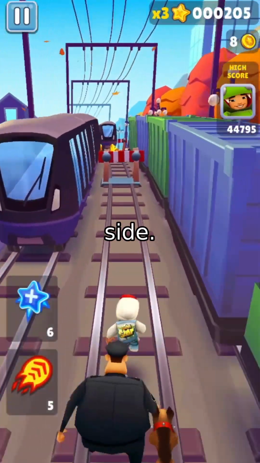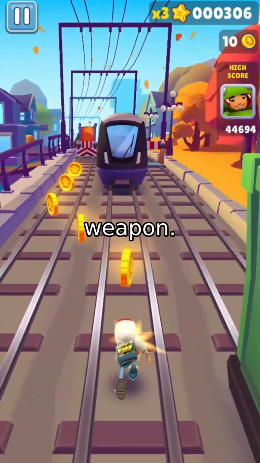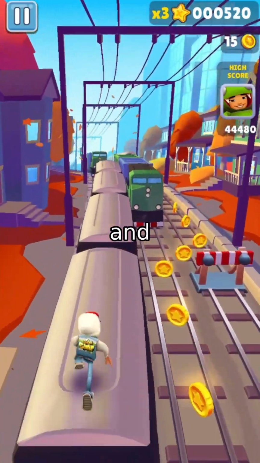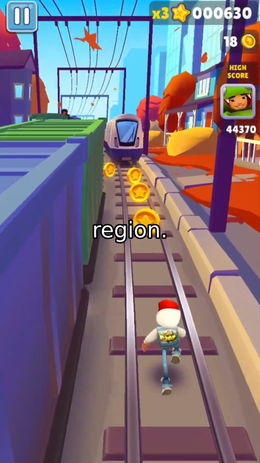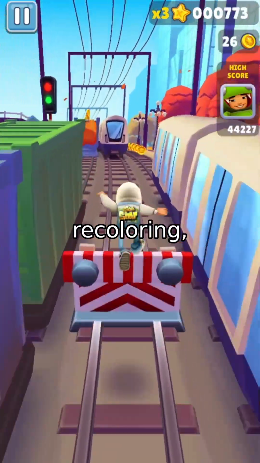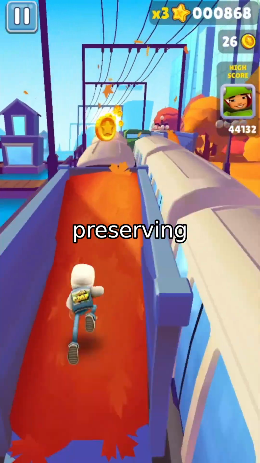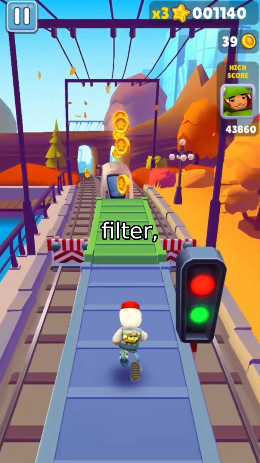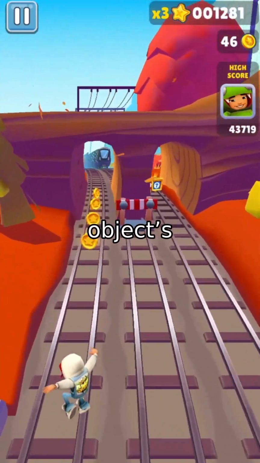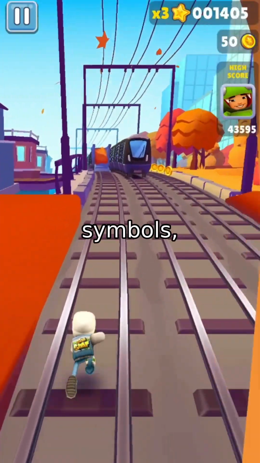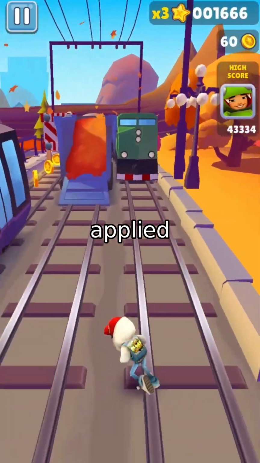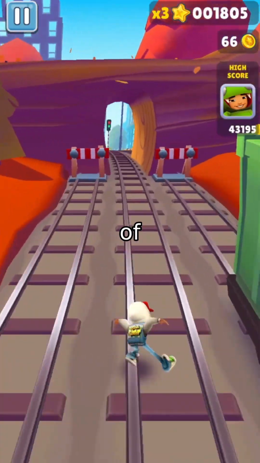Now let's bring in the visual side. Suppose the image contains a weapon. The model detects it, classifies it by type, say, weapon or nudity, and then applies a targeted transformation to the specific region. For weapons, we use image recoloring, shifting color distributions while preserving shape and context. For nudity, we apply a frequency domain DCT filter, which blurs the texture without removing the object's outline. For violence or hate symbols, we use Gaussian blur to smooth visual features. Crucially, these changes are applied only to unsafe regions, preserving the rest of the image.